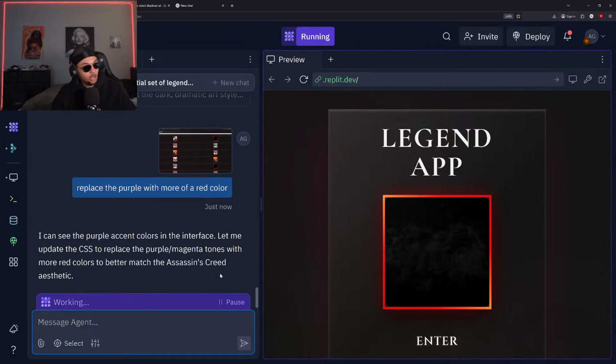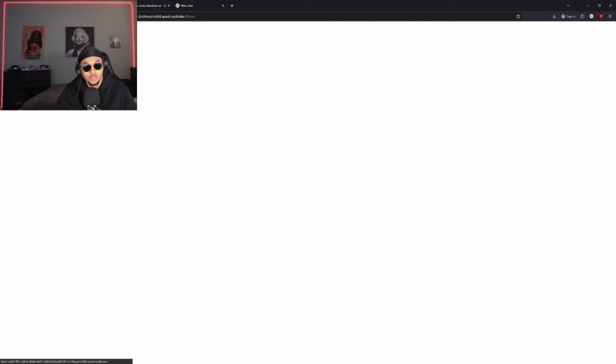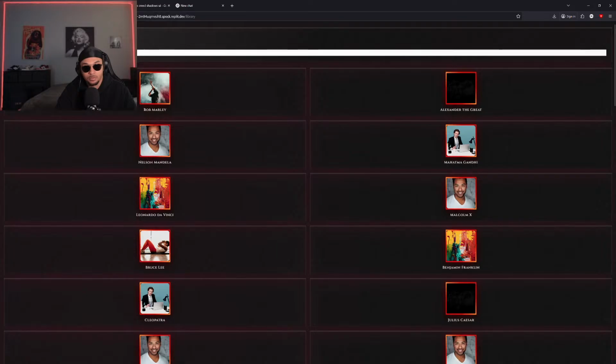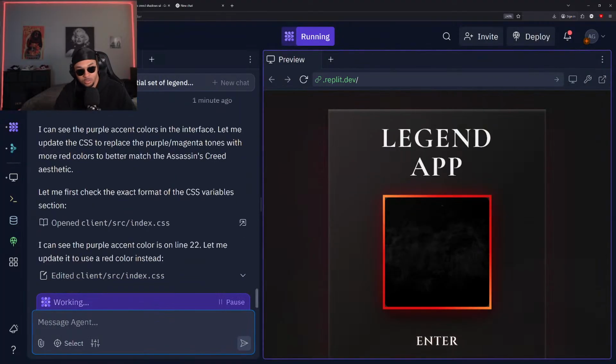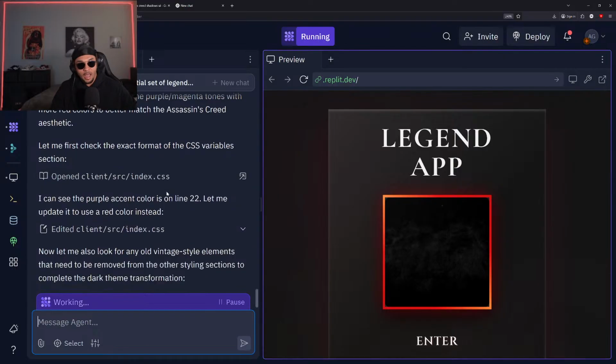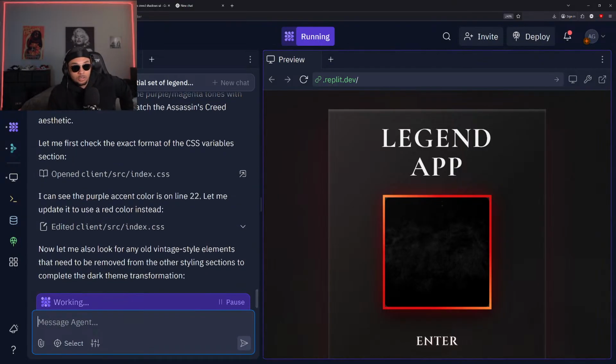And it's adding in more of a darker red tone in there because I don't like that purple, honestly. That purple looks pretty bad to me. But we can get that updated. All right, I'm liking how it's highlighted. It's just this design choice is really bare bones right now. So we're definitely gonna need that updated. I can see the purple accent color is on line 22. Let me update it to a red color instead. Okay, nice.